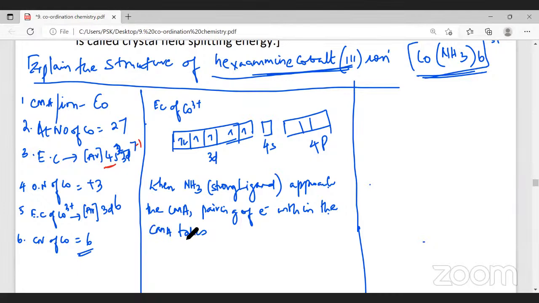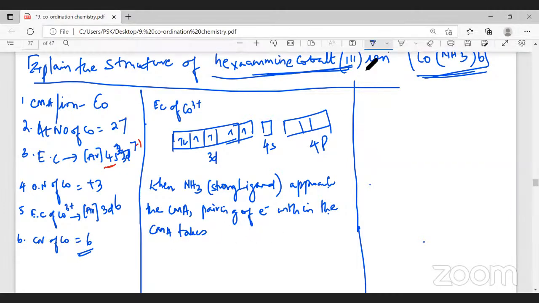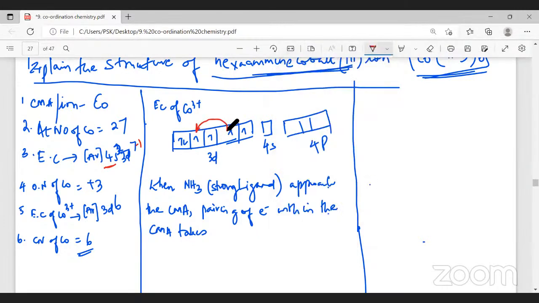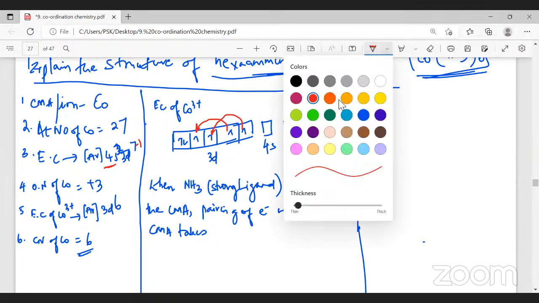What do you mean by that? Pairing of electrons within the central metal takes place. This electron gets paired here, and this electron gets paired here. So these two become empty, yes or no? Yes, sir. All right.